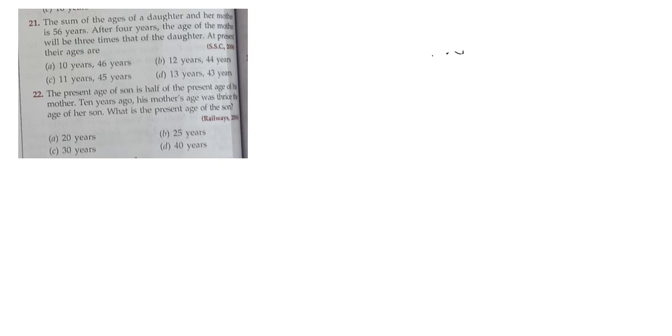So it is a very easy question, the method is very easy. The present age of the son is half of the present age of his mother. So what we can find out here: the ratio between son and mother will be 1:2.